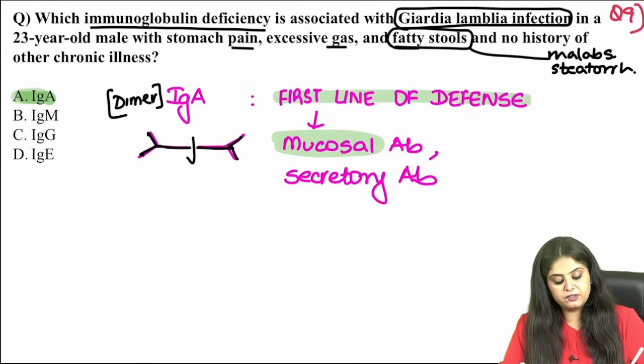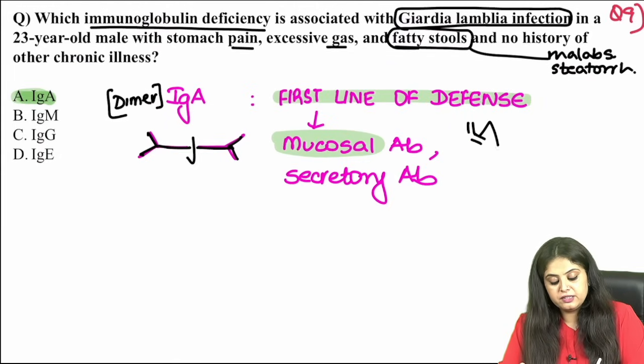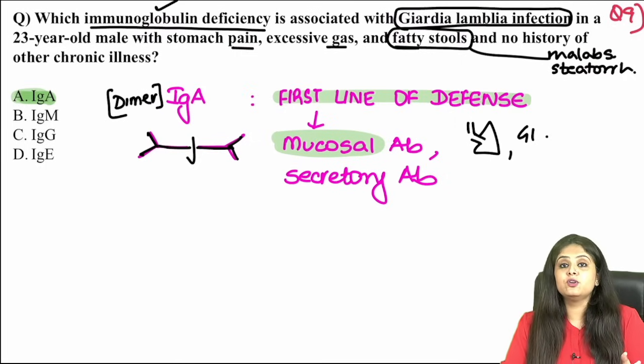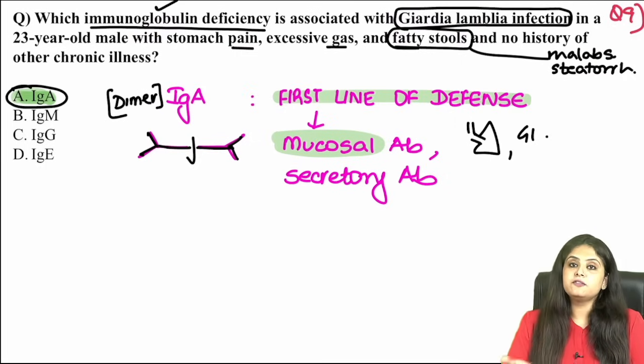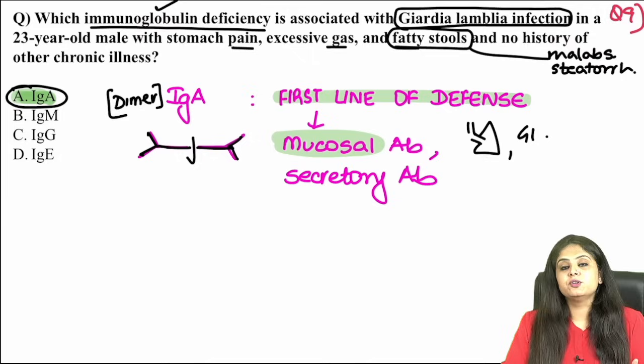Because number one, it's present in all our mucosas. It's present in the respiratory mucosa, it's present in the GI mucosa. So imagine if there is immunoglobulin A deficiency, then of course Giardia lamblia infection will be more, because the GIT is not being protected, and that's the answer over here.